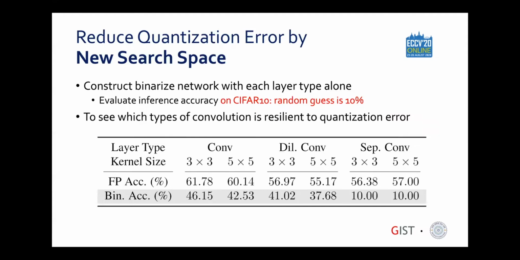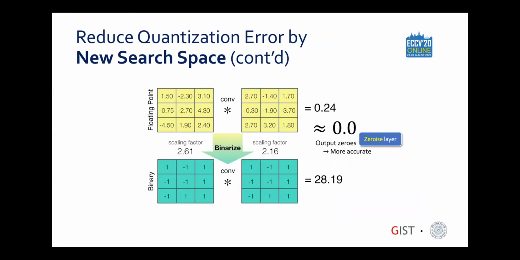We built a small network composed of only one specific convolution layer and checked its accuracy drop going from floating point to binary. As the table shows, the regular and dilated convolutions show reasonable drops, while the separable convolutions drop their accuracy to equivalent to random guessing. Hence, contrary to other popular floating point NAS methods, we decided to not use separable convolutions in our binary search space.